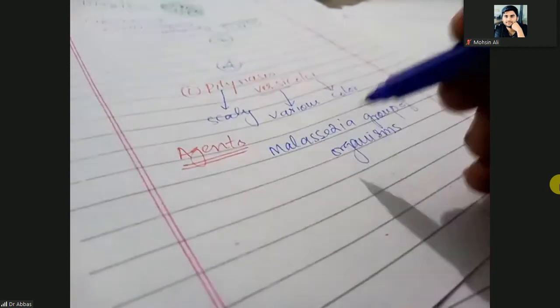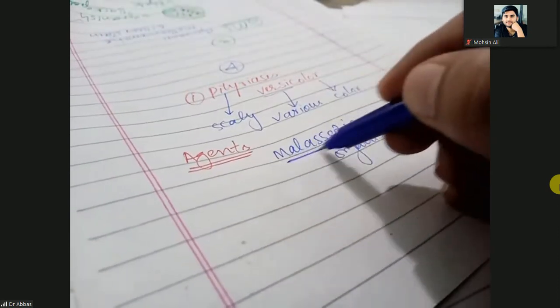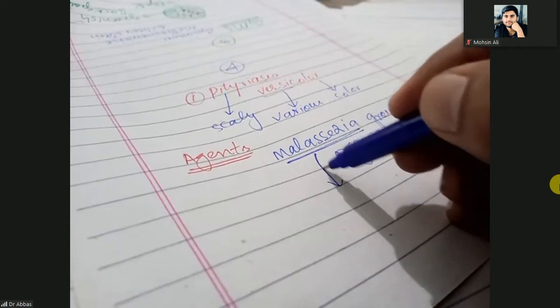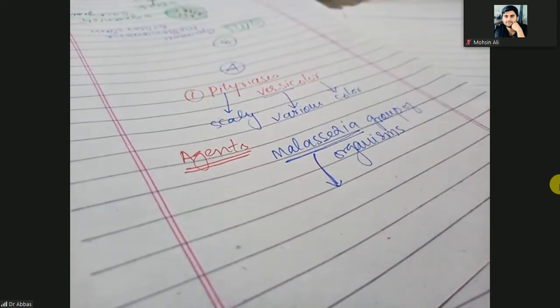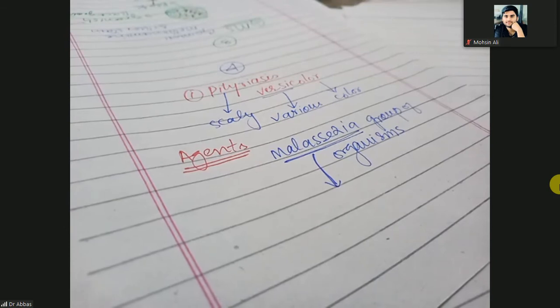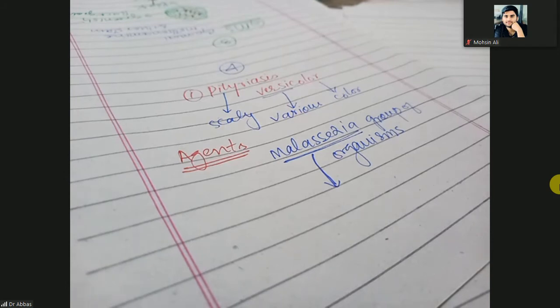These Malassezia group of organisms are natural organisms and their habitat is skin. So these are normal inhabitants of our skin, but under certain circumstances, they tend to flourish and cause pityriasis versicolor.